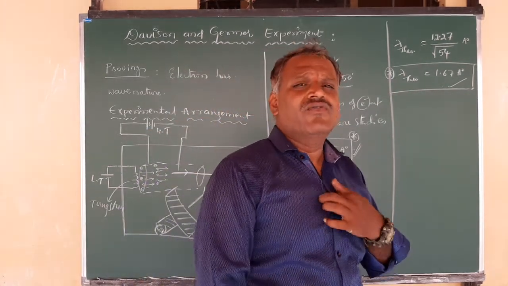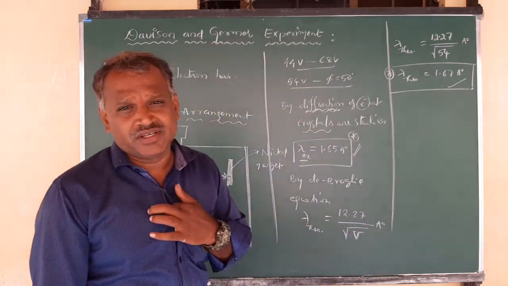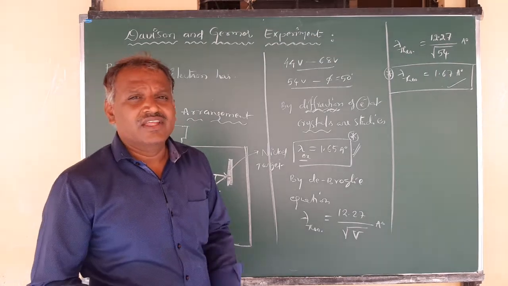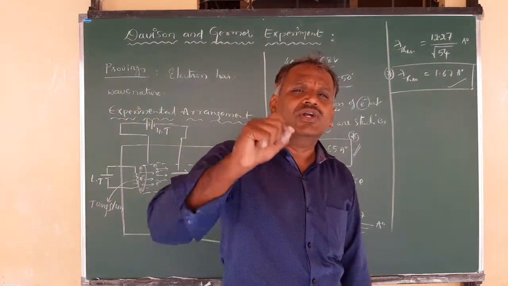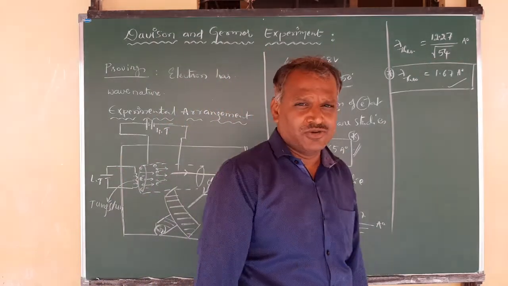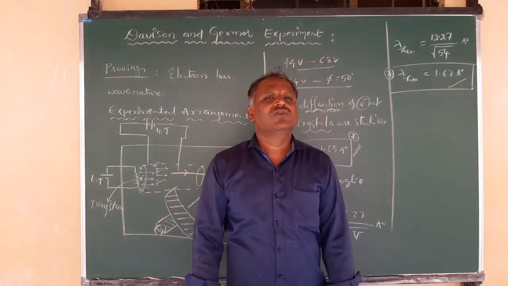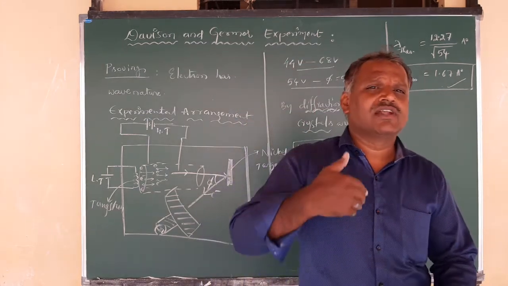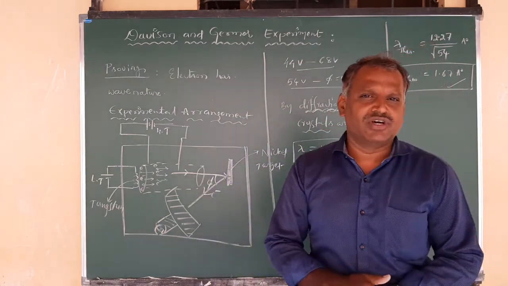So this is the way by which these two persons, Davisson and Germer, proved that electrons have dual nature, that is, wave nature as well as particle nature. Every matter has dual nature; it can behave as a particle as well as having the property of wave nature, right?